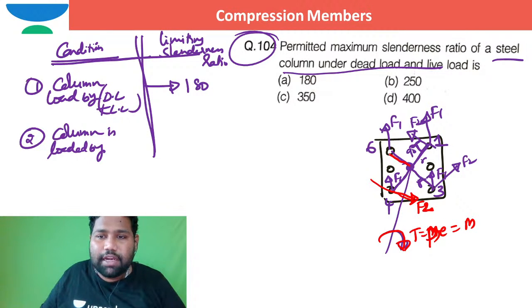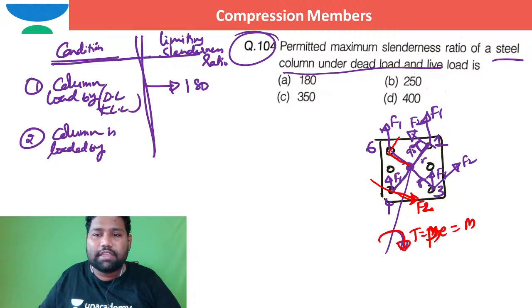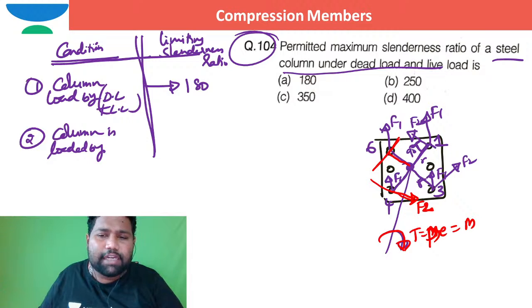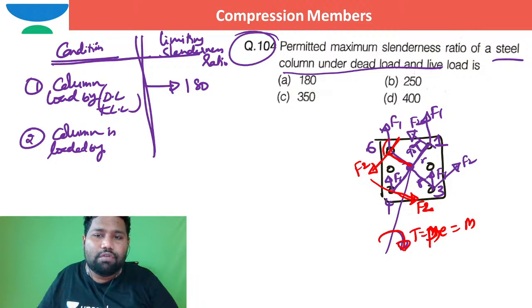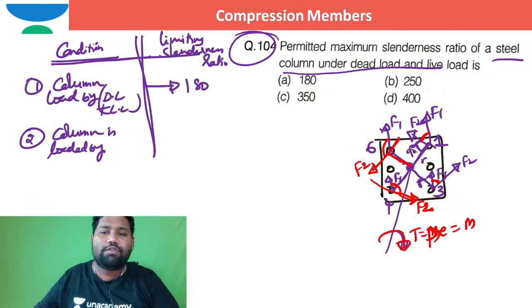So if this is the radial line, the shear force should act at 90 degrees to this radial line. So this is the direction of the shear force, which is trying to rotate in anti-clockwise direction. I hope you are able to find out the angle between F1 and F2. Here this is the F1 and F2 angle, and here this is the F1 and F2 angle, which are high. Whereas in these cases, for the first bolt and third bolt, the angle between F1 and F2 is less.